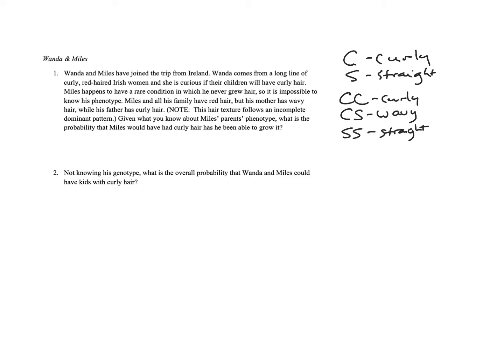And so we see that Wanda comes from a long line of curly-haired people, right? So Wanda, she is curly-haired. And then we have Miles that we don't know his hair, but we know that his mother has wavy hair, okay?